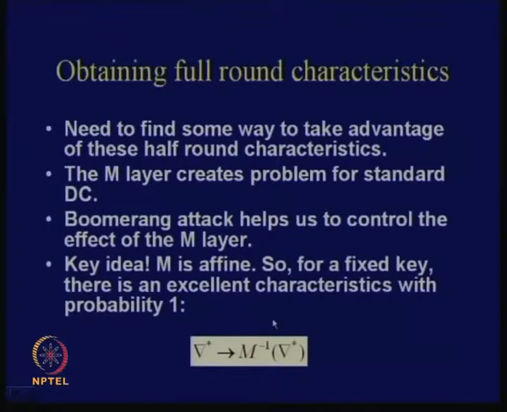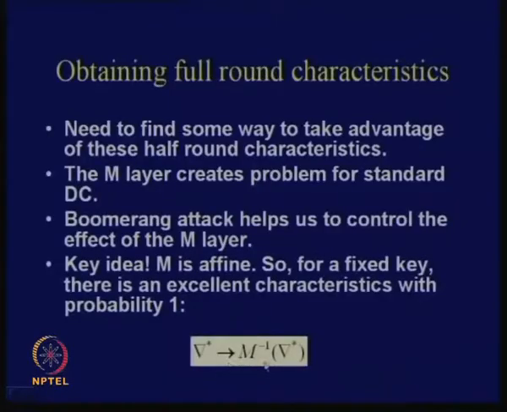The central idea behind boomerang attacks is that I am not really interested in the value of M inverse lambda star. In differential attacks, we were interested in the value of the differential at the output of the (r minus 1)th round, right. But in a boomerang attack, I am not interested in the value of that differential. What I am interested in is the fact that this particular differential M inverse lambda star exists, that is, there is a particular differential for which this actually holds, okay.